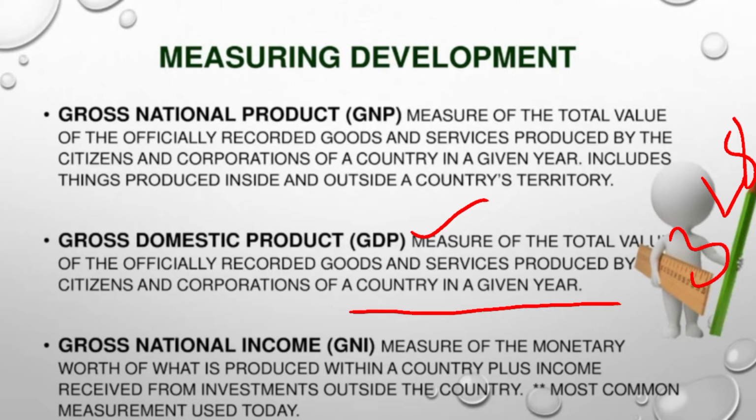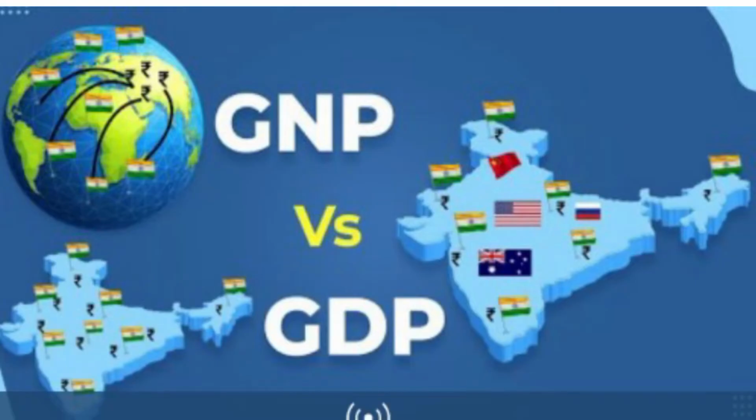Then what is gross national income? It is the measure of the monetary worth, the value in terms of money that we have invested in and outside of the country. A common measurement which is required in monetary terms.